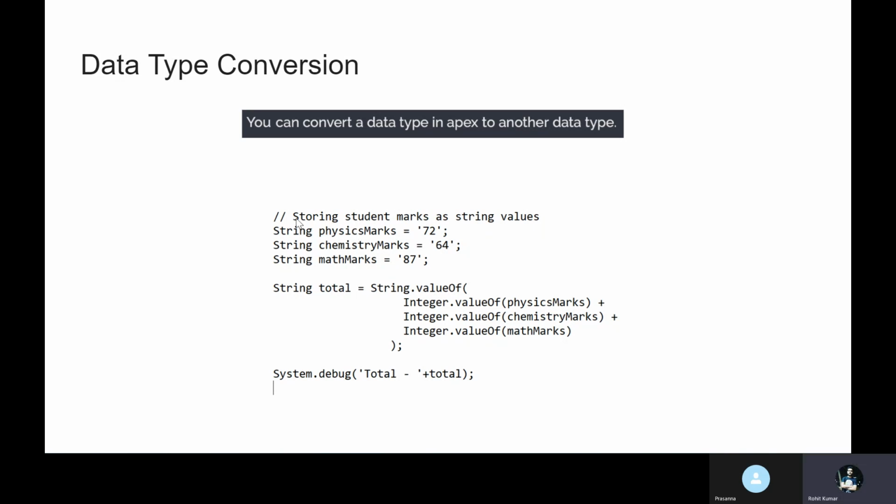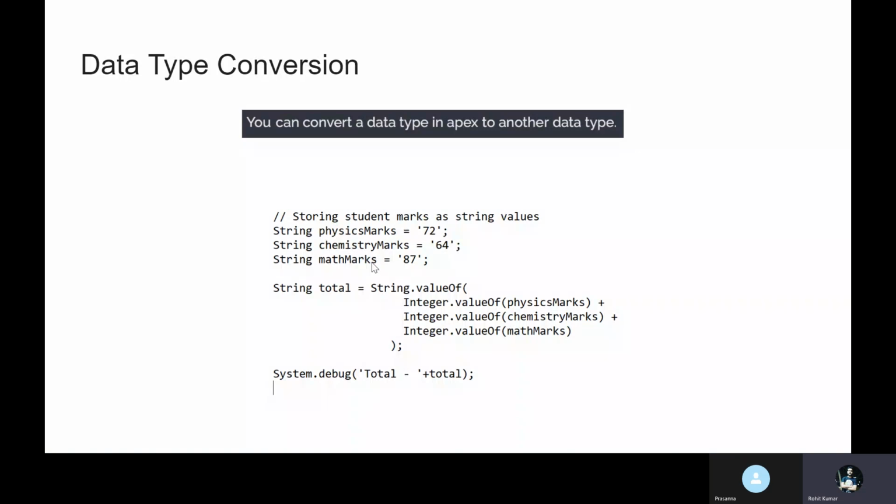Let's say this is the example: storing student marks as a string value. 72 is a number, but in single quotes it is a string, right? This is also a string. But without the single quotes, that is called an integer. That's why I'm taking a string here, because it's in single quotes. That's why the data type should be string, then the variable name, and all the other things.